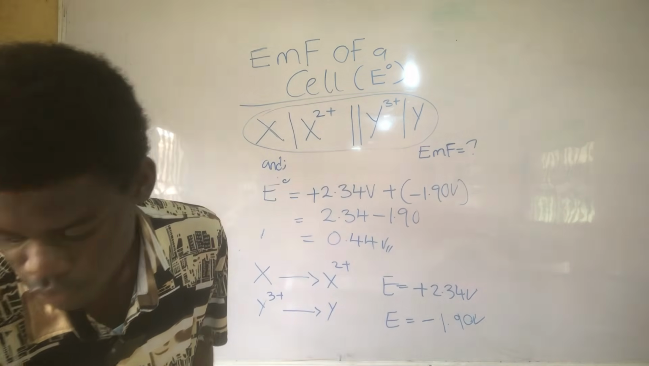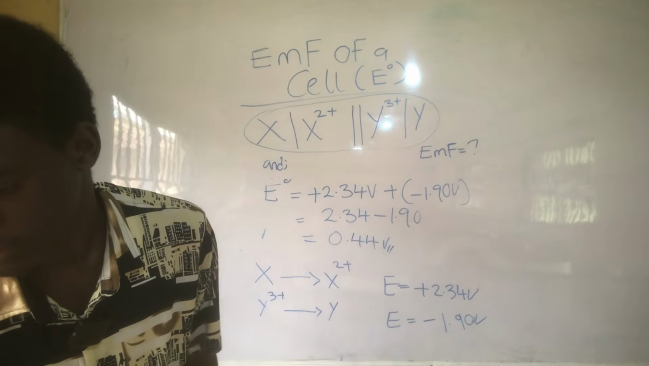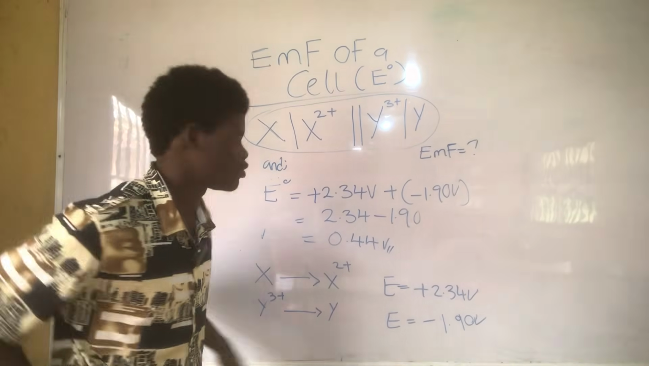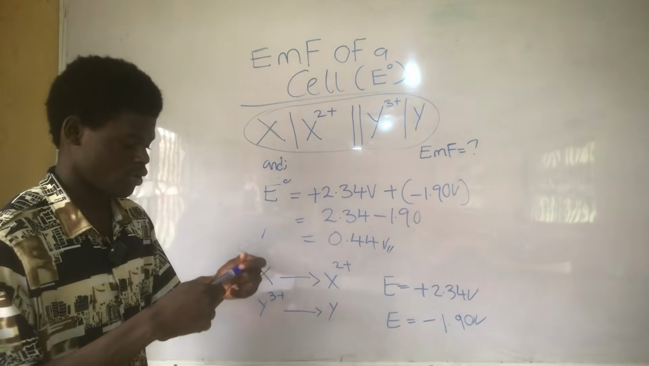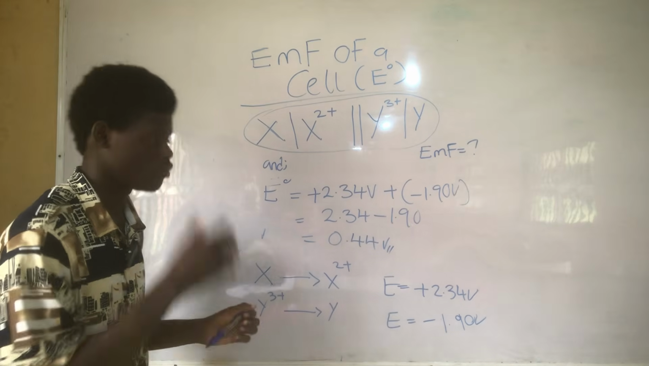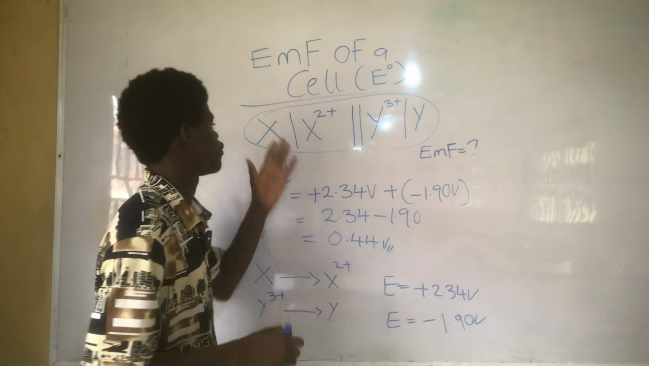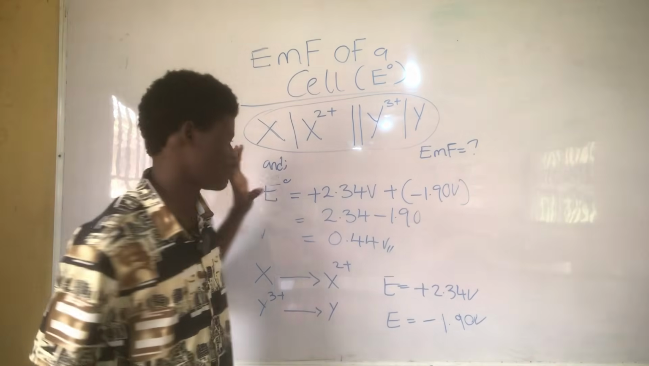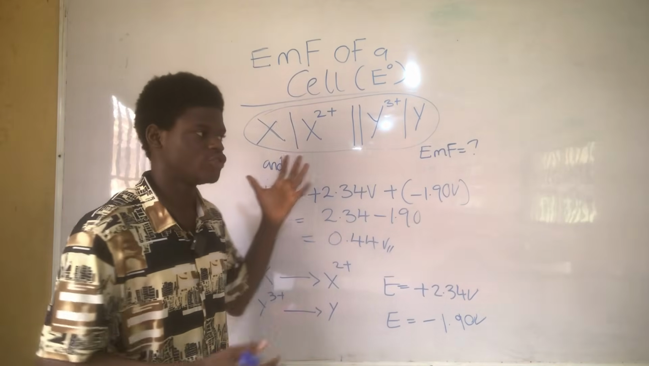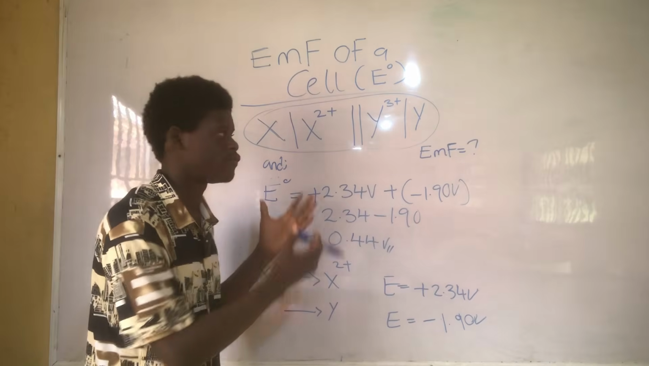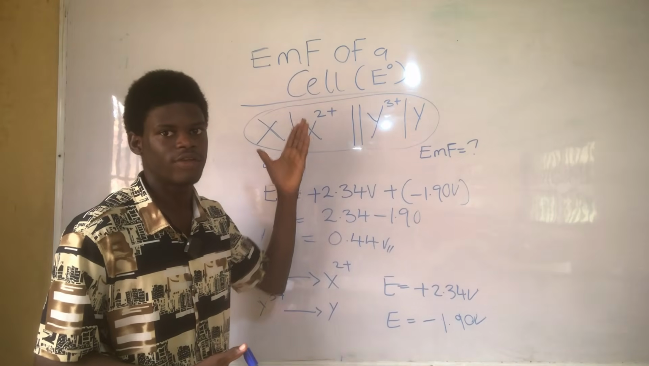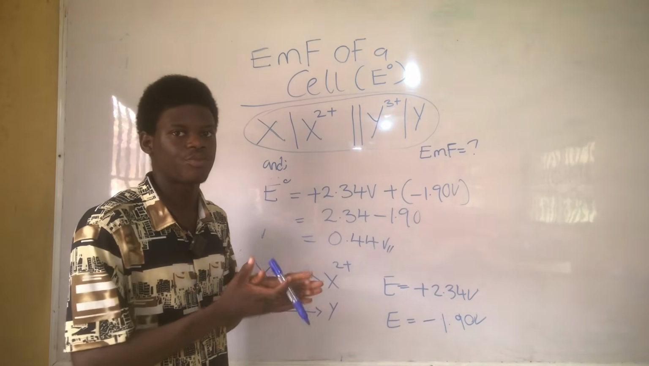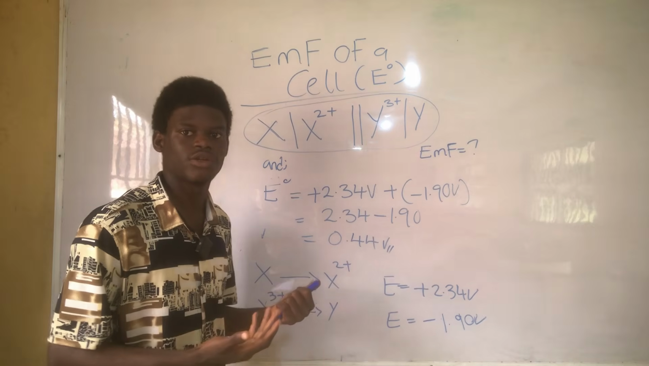So that's how to solve questions like that. Whenever they ask you to find the EMF of a cell, just look at the cell notation, look at what is going on here, and look at the information they give. Then restructure the information they gave to fit the cell notation and find your EMF, then add up. So I'll take another example so we can understand better.